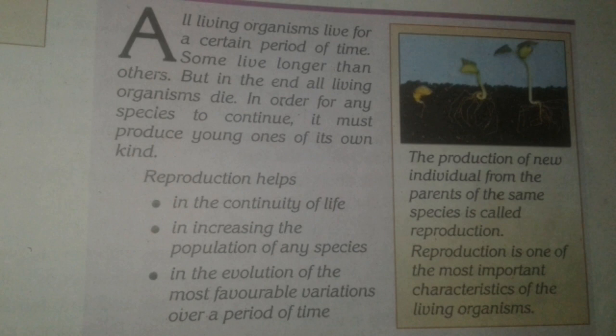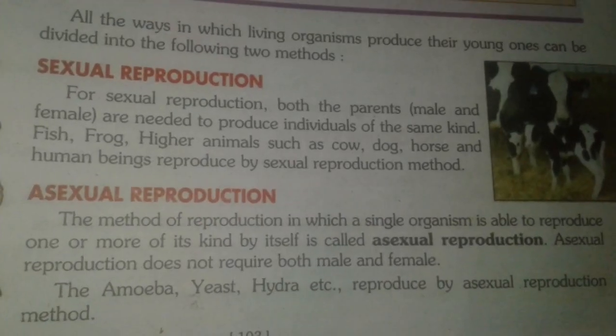The method of reproduction in which a single organism is able to reproduce one or more of its kind is called asexual reproduction. It doesn't need gametes, it doesn't need two parents, mother or father. It can be reproduced through a single parent. It is called asexual reproduction because here no sexual gametes are necessary for the process of reproduction.